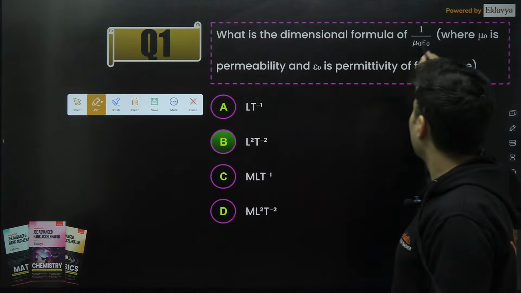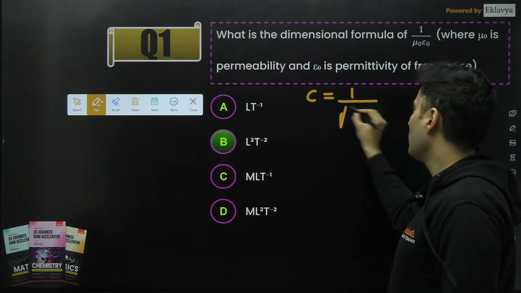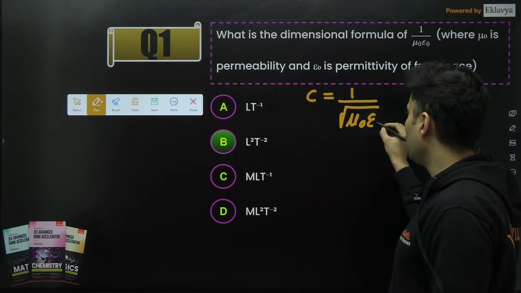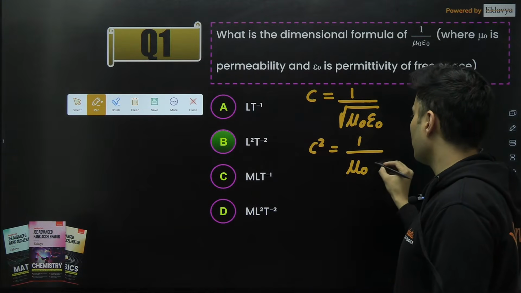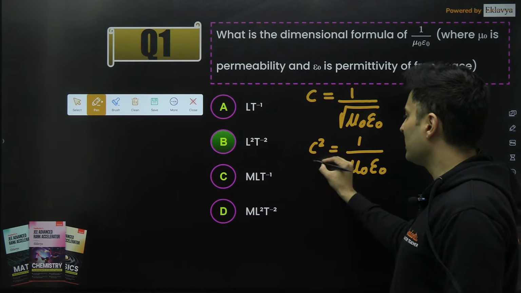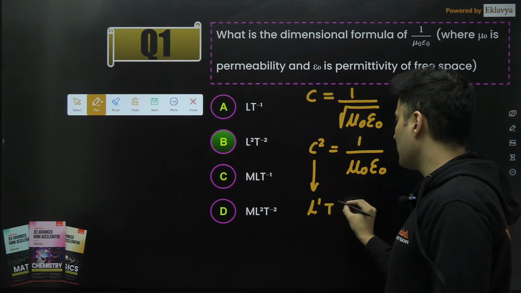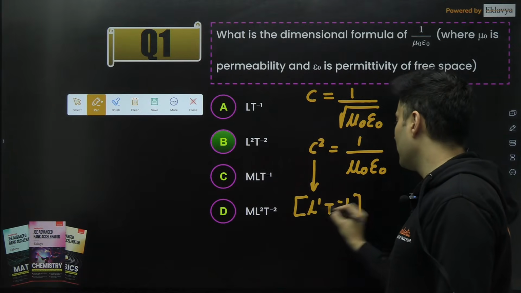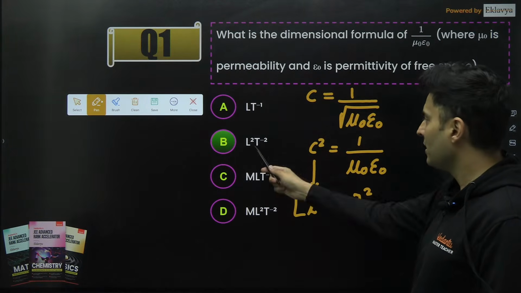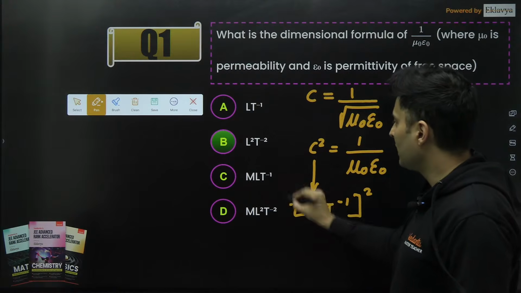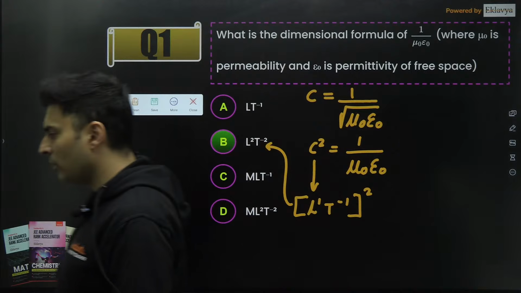So what is this? Basically, remember, speed of light had the formula root of permeability into permittivity. So if you do c square, what will it become? 1 by mu naught and epsilon naught. What is this? Speed, right? So speed is nothing but length raised to 1, t raised to minus 1, the whole thing square. This is nothing but the speed square. So that is the answer. L raised to 2, t raised to minus 2. Very good. Many of you got B.